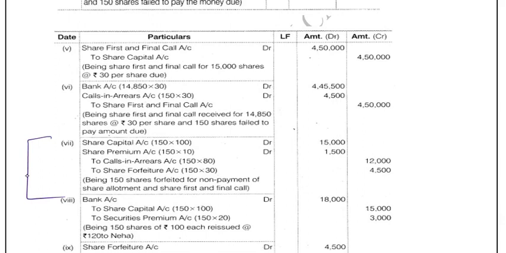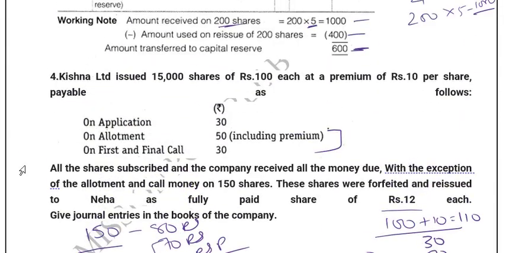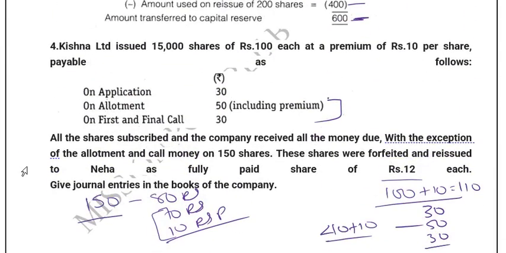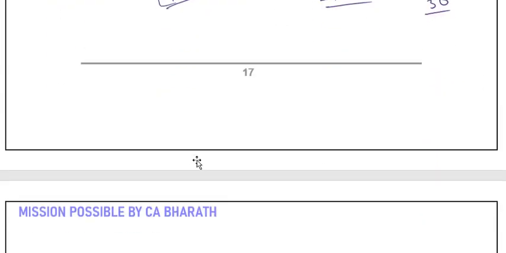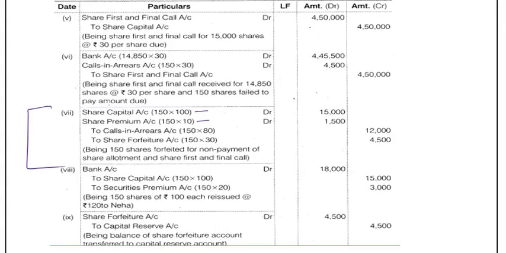Share capital is always at face value. Share premium 10 rupees. As I said, while issuing the premium, we would have credited it. Now we have to reverse it, that's why we are debiting. Now for these 150 shares, how much did he pay? He paid only 30 rupees. The allotment and first and final call he didn't pay. So that will go to your paid and unpaid as usual. 4,500 is your paid. This 80 rupees is your unpaid. This entry is as simple as that.